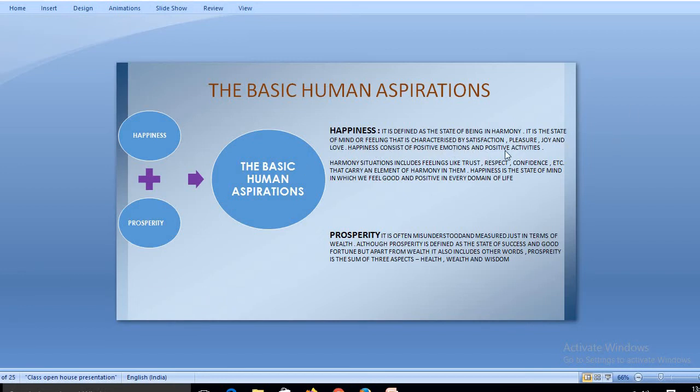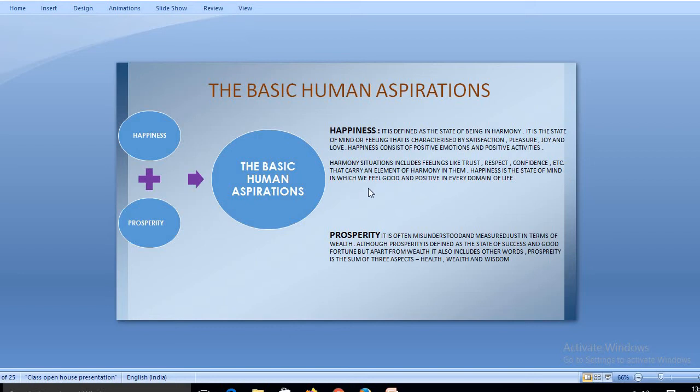Happiness is considered a positive emotion, a positive activity. Happiness is basically where you do something or take something in a positive way, and a positive activity was there. Now, a harmony situation includes feelings like trust, respect, confidence, and so on. That carries an element of harmony in them.